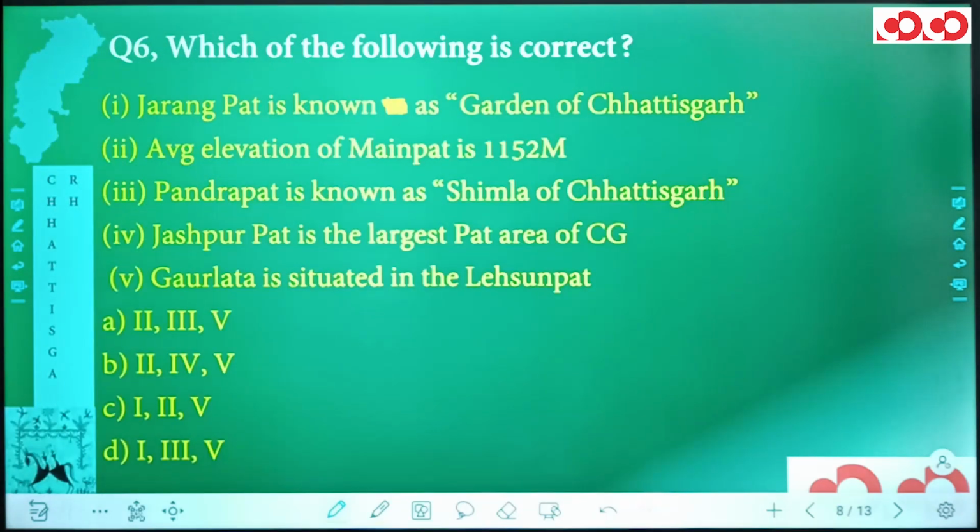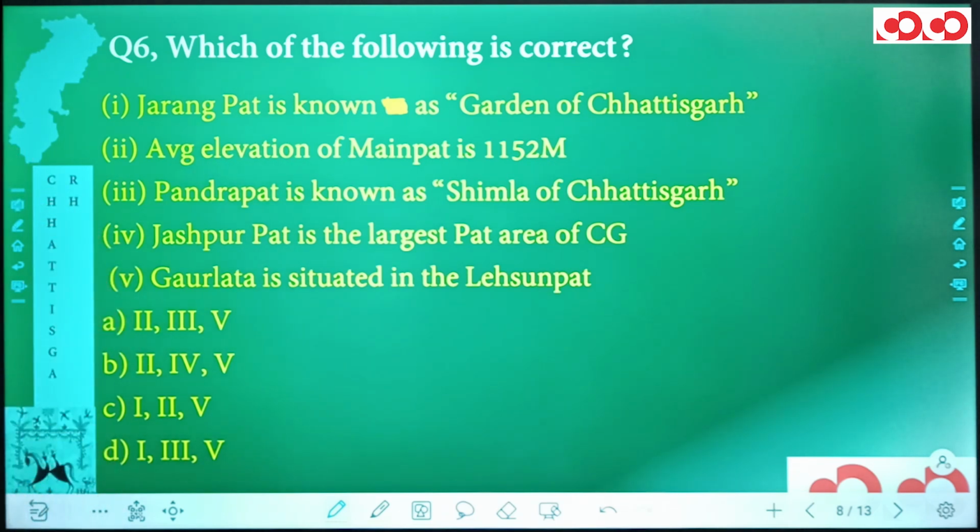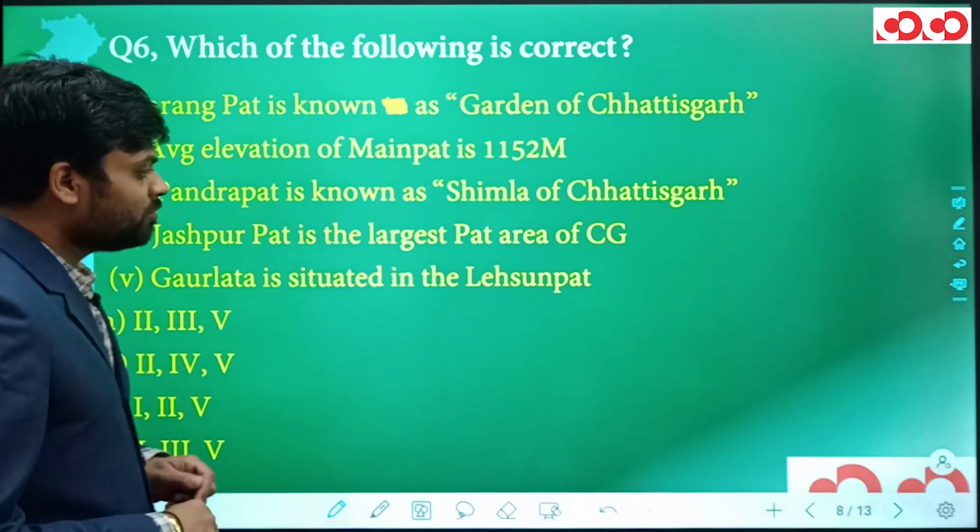Now next we have a sixth question. Jarang Part is known as Garden of Chhattisgarh. Average elevation of Man Part is 1152 meters. In the third statement, we have Pandra Part is known as Shimla of Chhattisgarh. In statement 4, we have Jashpur Part is the largest part area of Chhattisgarh. And in statement 5, we have Gaur-Lata is situated in the Lehsoon Part.